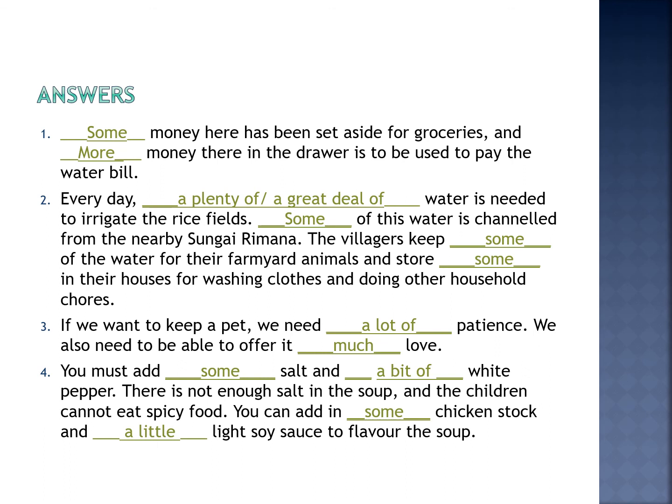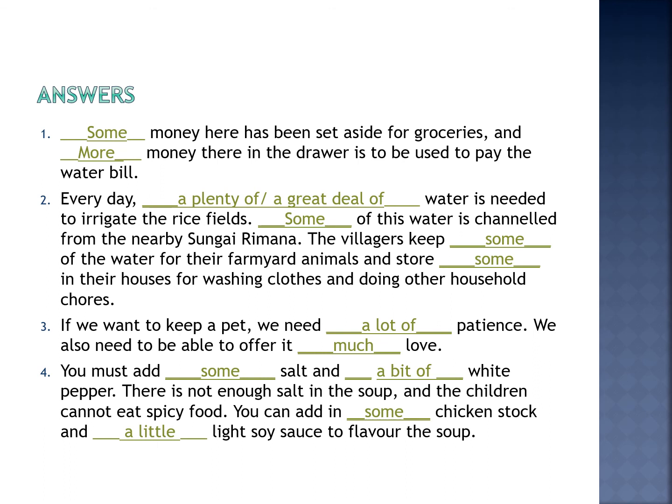Every day, a great deal of water is needed to irrigate the rice fields. Some of this water is channeled from the nearby Sungai Rimana. Or you can use a great deal of this water as well. The villagers keep some of the water for their farmyard animals and store some in their houses.